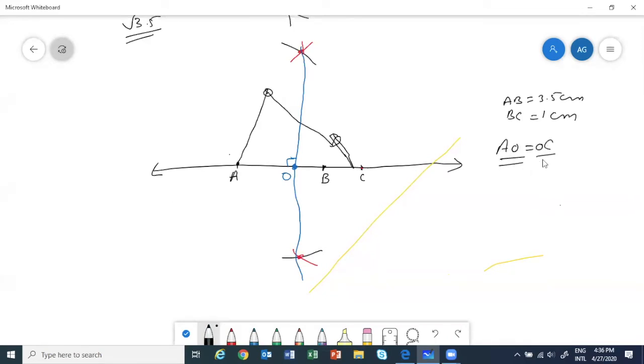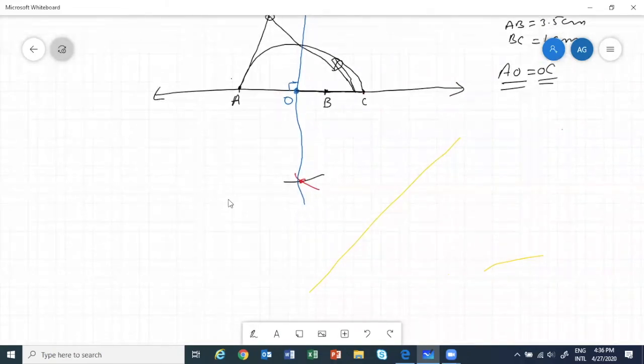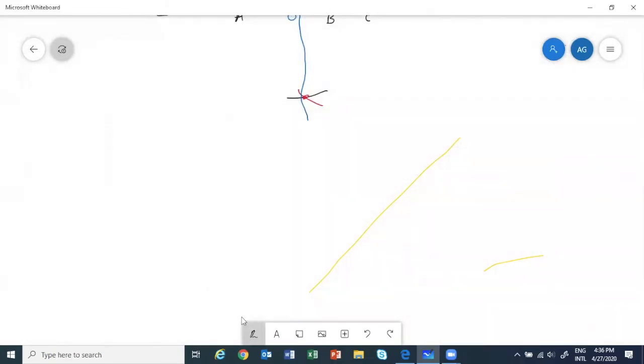Correct. Now with O as center, you can draw a semicircle like this. Okay, let me draw again. Sorry, doesn't look good. So we'll have a semicircle like this. I'll draw this figure again. But you understand what we are doing. Take OC as the radius and draw a semicircle.